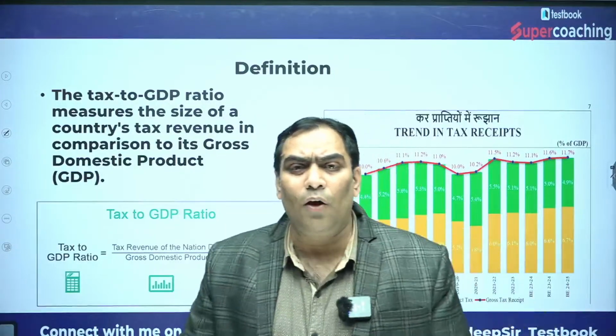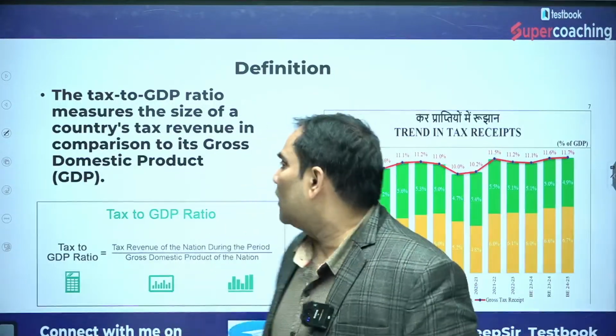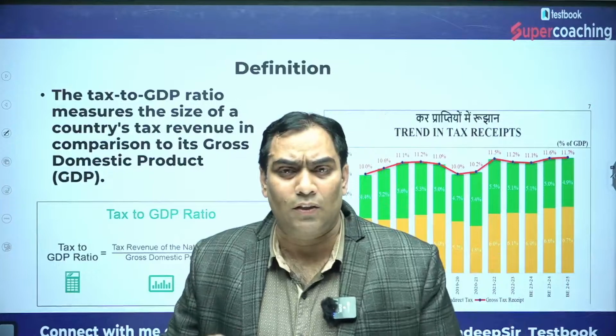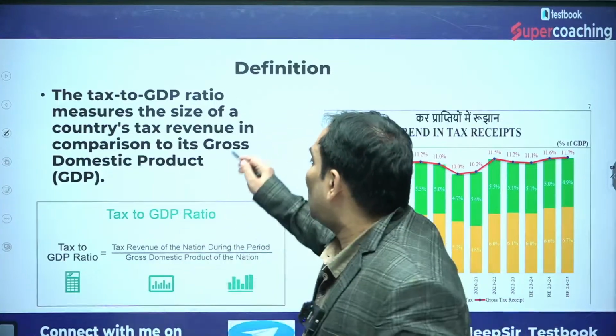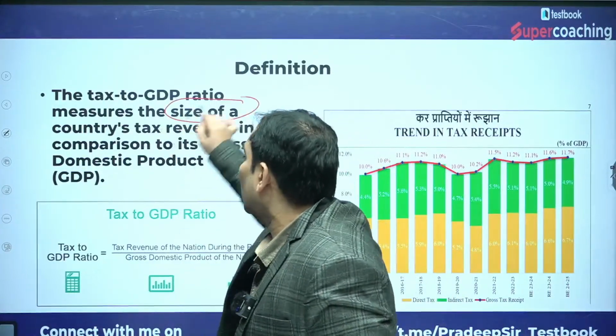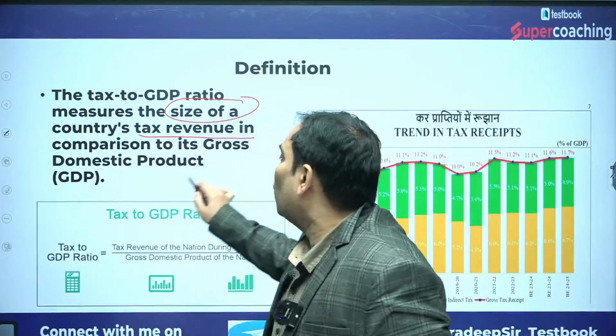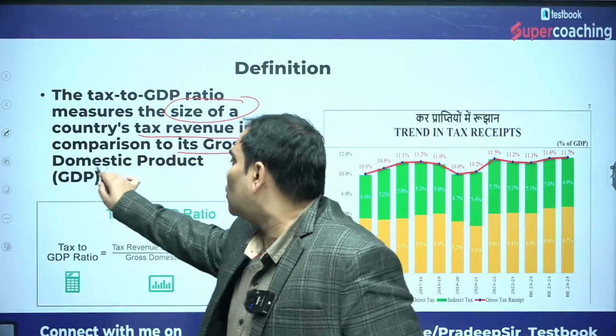The thing is, first let me define what the meaning of tax GDP ratio is. Tax to GDP ratio measures, be very clear, the size of the country's tax revenue in comparison to its gross domestic product.